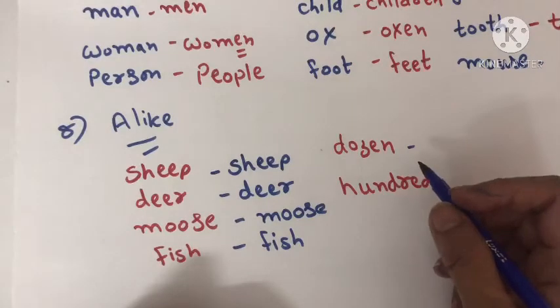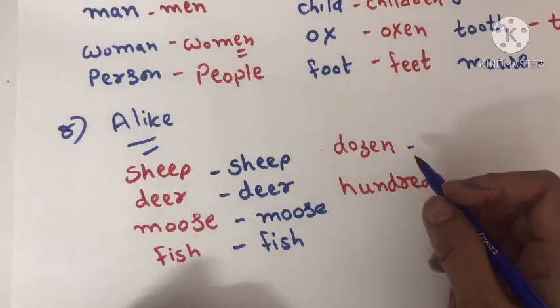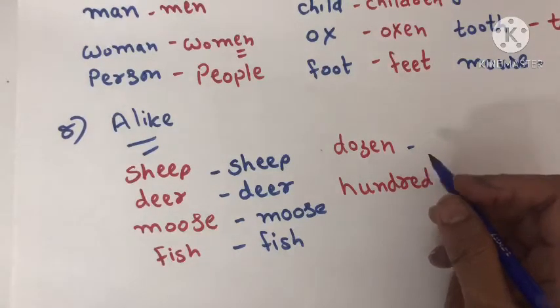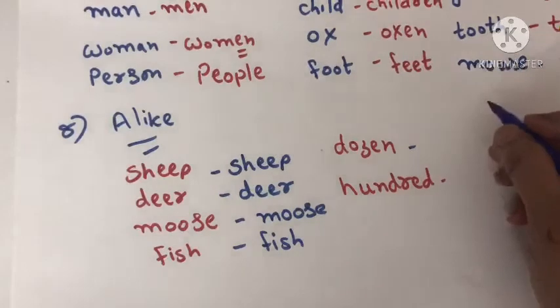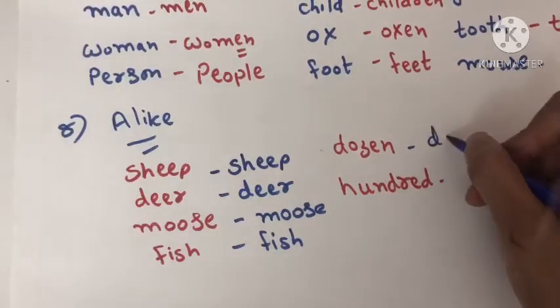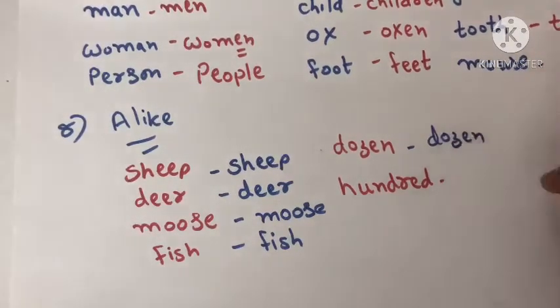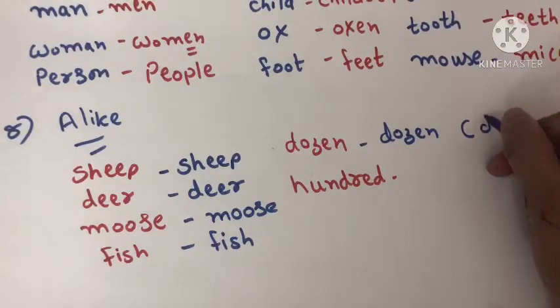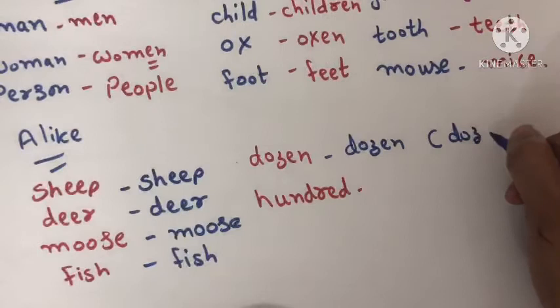When you are talking about a limited number, you can say 5 dozen, 10 dozen. But when numbers are plenty, in bulk, you can use dozens. In some cases, when you have a big amount of numbers, you can use the plural dozens.